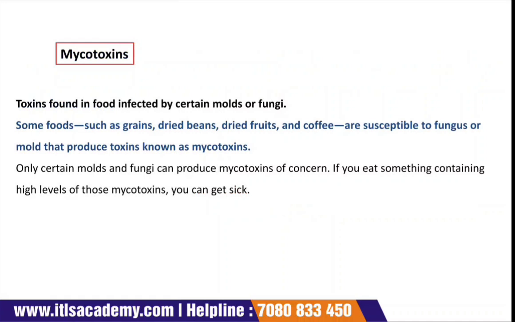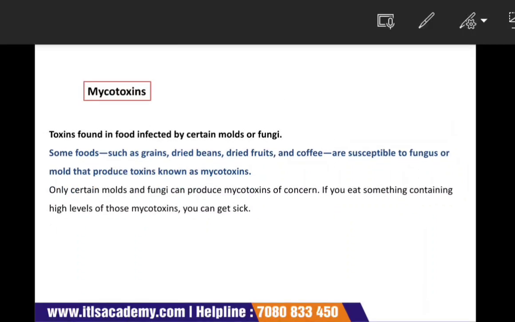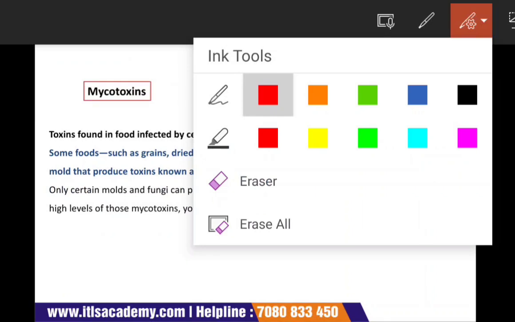These mycotoxins are found in food infected by certain types of molds and fungi. They are toxic substances produced by fungi, that is mold, growing on a crop or on grains in the field, or when they are stored. So if I write here, what is mycotoxin?